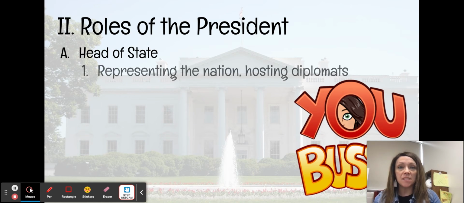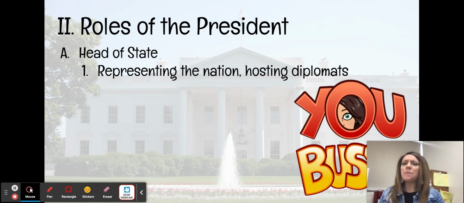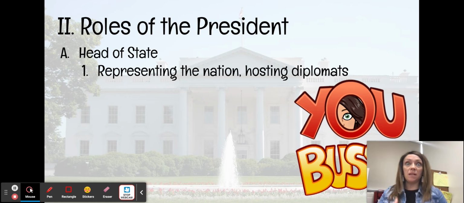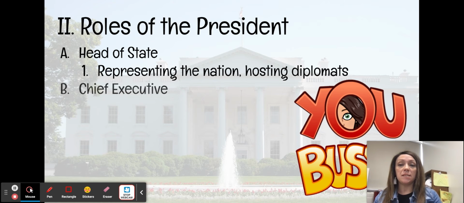Okay. And as head of state, the president is responsible for representing the nation. So this is when you typically think of the president, you kind of think of him as the face of the United States. That's what the head of state role is. He represents the nation, and he's also responsible for hosting visiting diplomats. So a diplomat is somebody from another country who comes to the United States for some reason. So to meet the president, to talk to Congress, to serve as an ambassador, that kind of stuff. So representing the nation, being the face of the United States, and hosting diplomats.